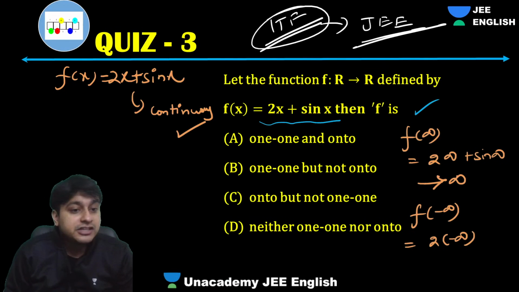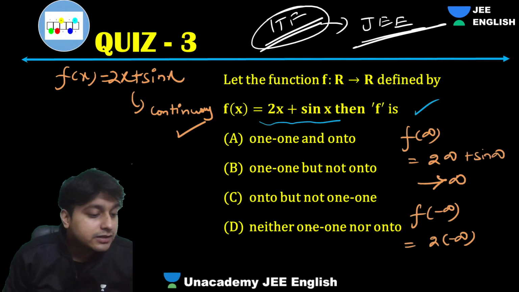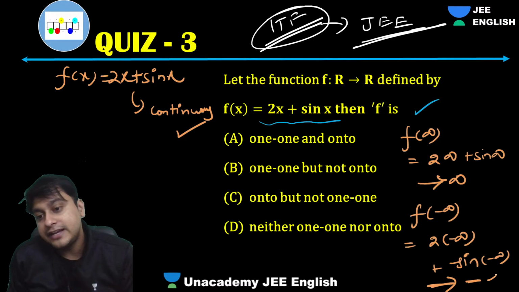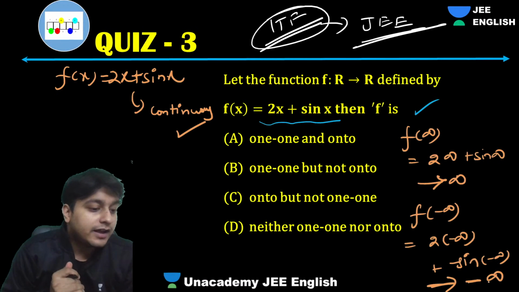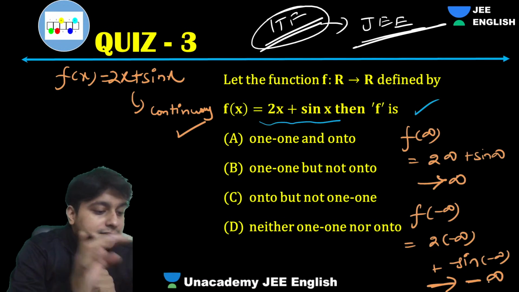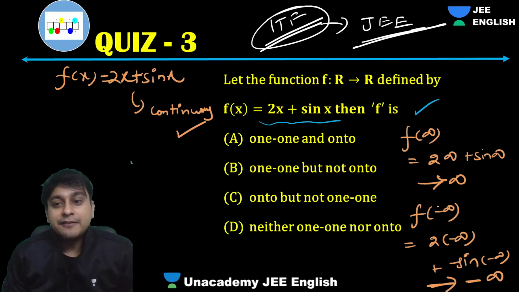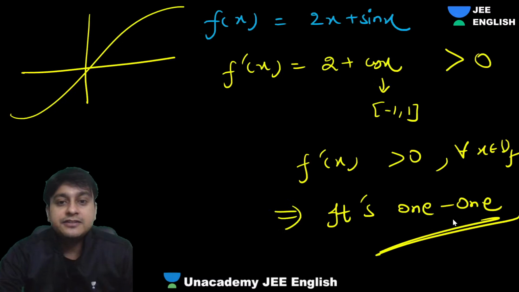Are you getting it, everyone? Shivani, RL, Kaushik, Vivek. This is tending towards minus infinity. So f of infinity is infinity, f of minus infinity is minus infinity.